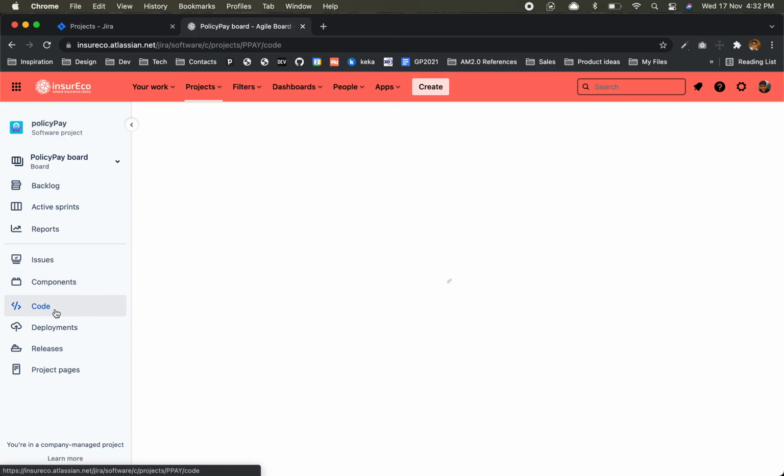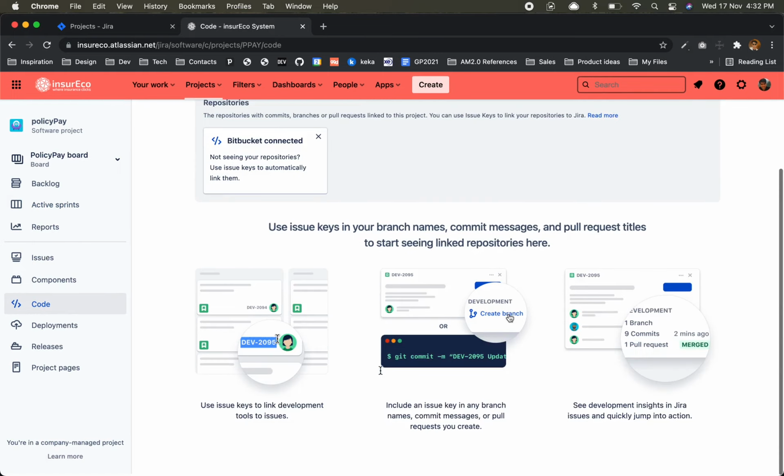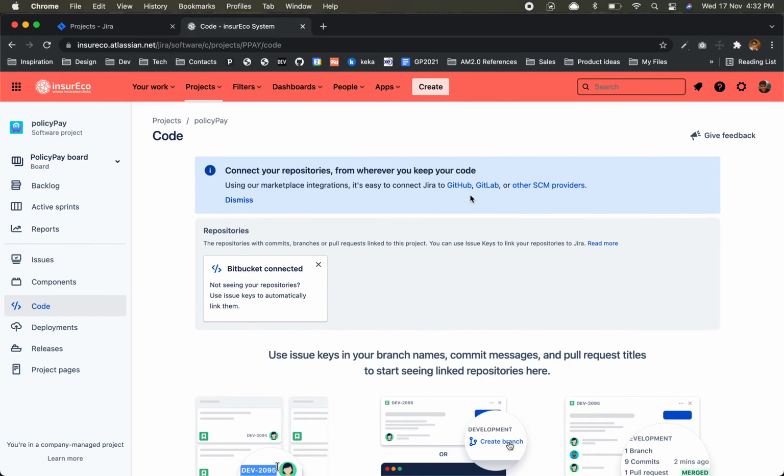Done. The code is something we can connect, as I told you, like they have Bitbucket. Apart from Bitbucket, you can connect to GitHub, GitLab, and Bitbucket is already connected. They're saying we just need to add that link. So code also you can easily see and handle. Here project pages, documentation. Here project management. So in one software, you do everything.